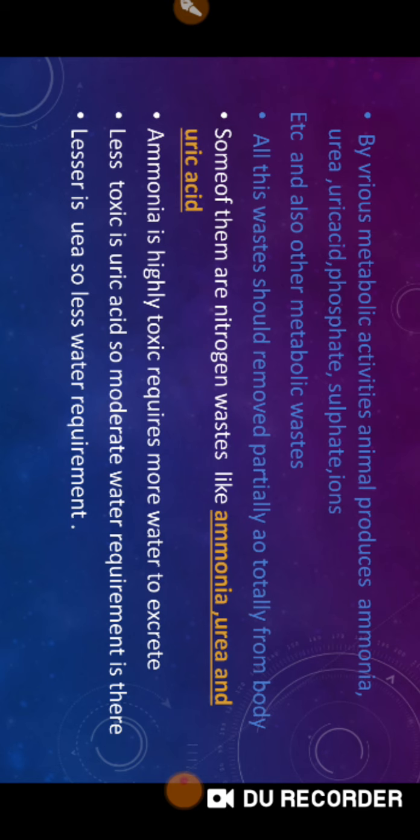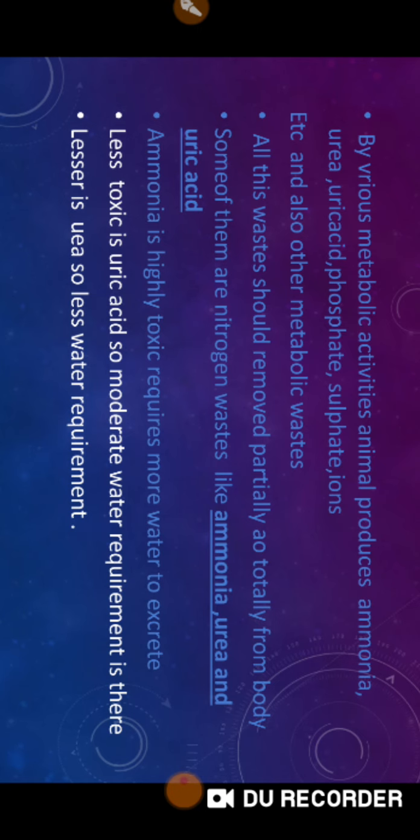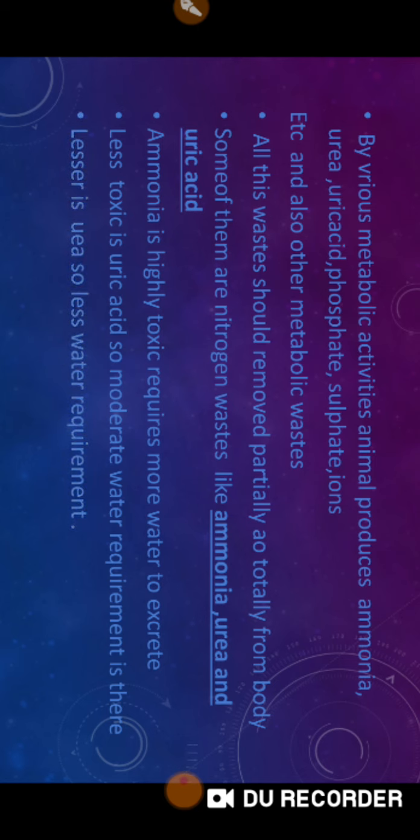Which are the nitrogenous wastes among all these? That is ammonia, urea and uric acid, which are highly toxic, so we have to remove them very quickly. Ammonia is highly toxic and rapidly soluble in water, so a large amount of water is required to excrete it. Uric acid is moderately water soluble and moderately toxic, so it requires a moderate amount of water. And urea is less soluble in water, so it requires very little water, and it is also less toxic. So the most toxic is ammonia, then urea, and then uric acid.